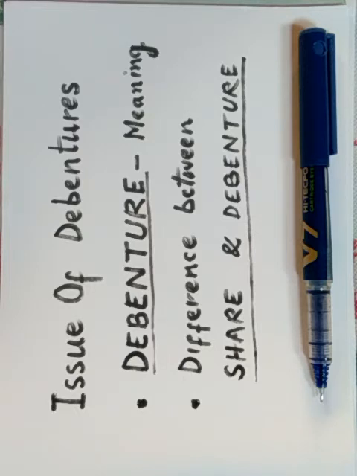A contract for the repayment of principal sum at a specific date exists between the company and the debenture holders. Also, generally debentures are secured against the assets of the company. So the assets of the company can be sold to realize money in case the company is unable to repay the debentures as per the terms of issue.